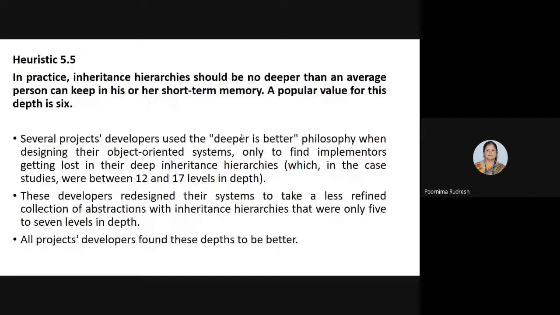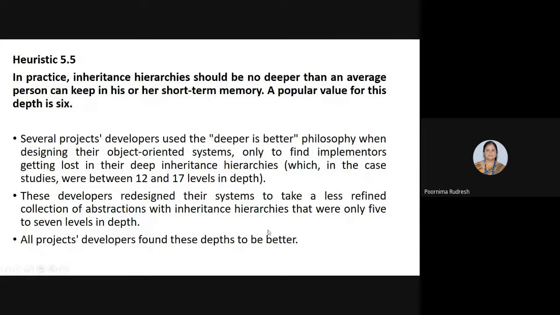But different studies say that the inheritance relationship can be defined up to 12 or up to 17 levels. Several project developers use the deeper-is-better philosophy when designing their object oriented systems. So implementers got lost in their deep inheritance hierarchy, which was between 12 to 17 levels. These developers redesigned their system to take a less refined collection of abstractions, with inheritance hierarchies that were only 5 to 7 levels in depth.